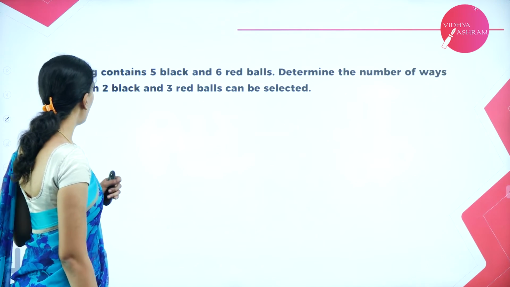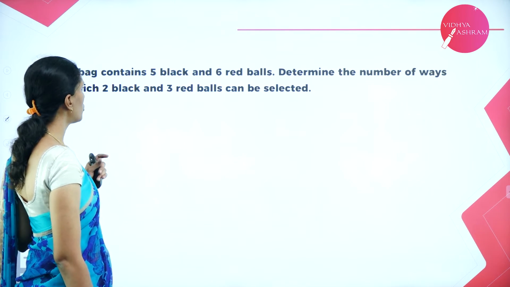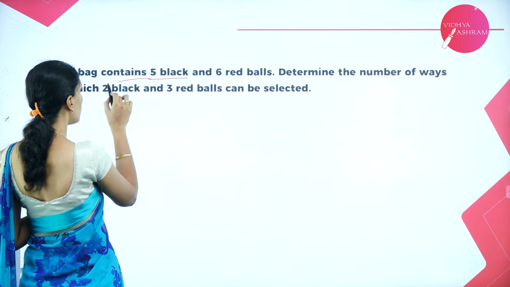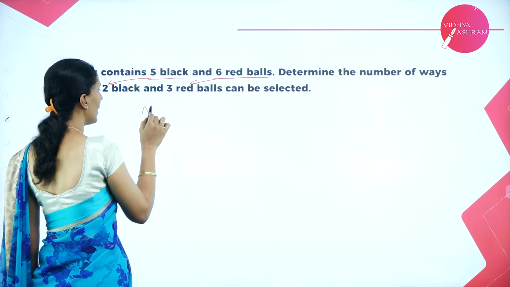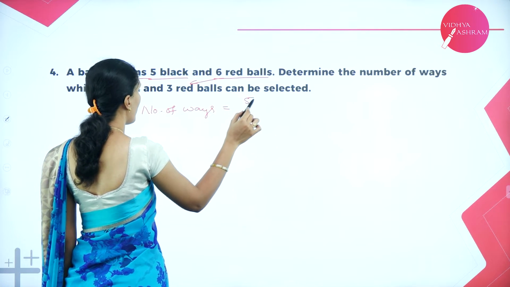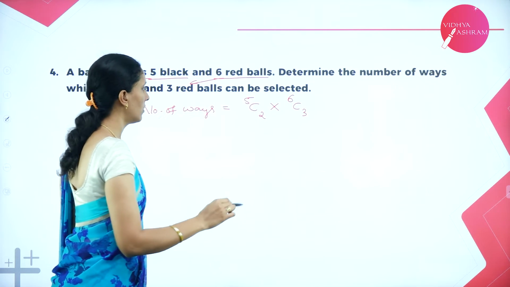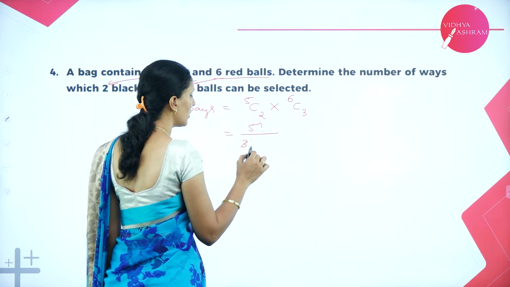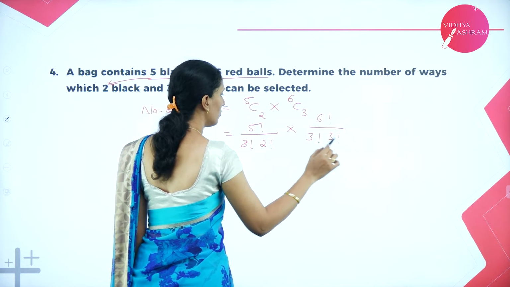Next we have a bag that contains 5 black and 6 red balls. Determine the number of ways in which 2 black and 3 red balls can be selected. So we have 5 black, out of which 2 black must be selected, and 6 red, out of which 3 red have to be selected. So clearly the number of ways can be written as 5C2 into 6C3. So this is nothing but 5 factorial by 5 minus 2, 3 factorial into 2 factorial, and 6 factorial divided by 3 factorial into 3 factorial.